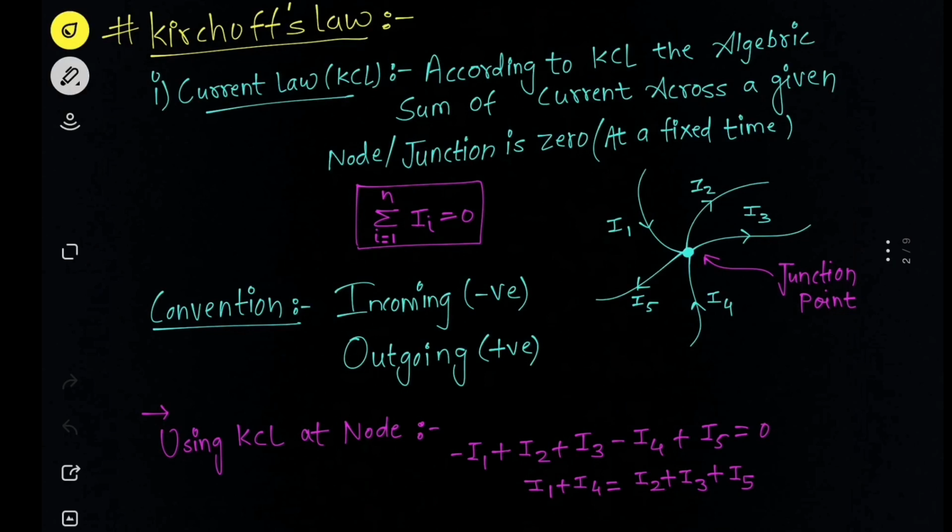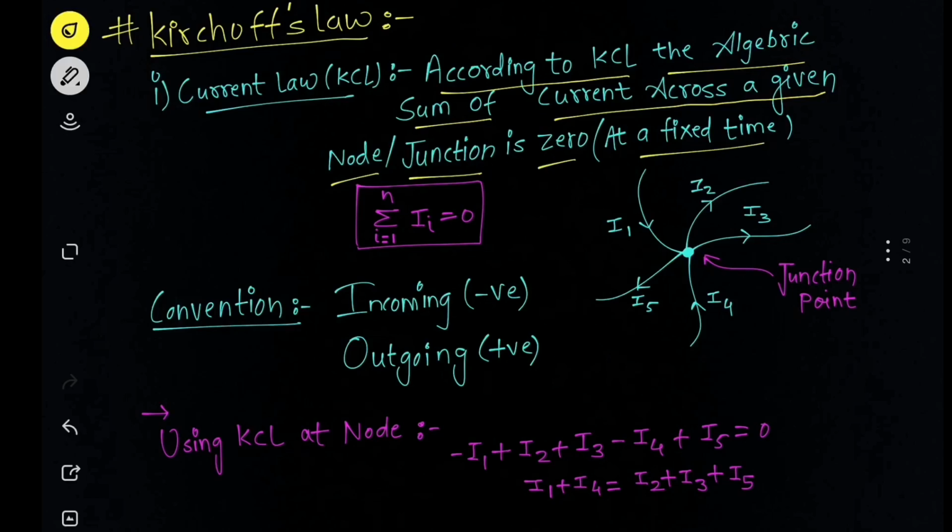These are very important things that we should repeat at least before starting the syllabus. So we know that there are two laws, current law and voltage law. Now what is meant by current law? Current law says that according to Kirchhoff's current law, the algebraic sum of current across a given node or junction is 0, and we consider that for a fixed time, for a given time t equals to t second.